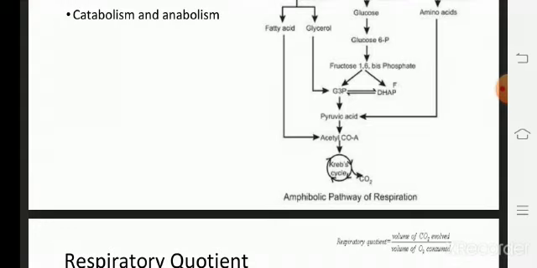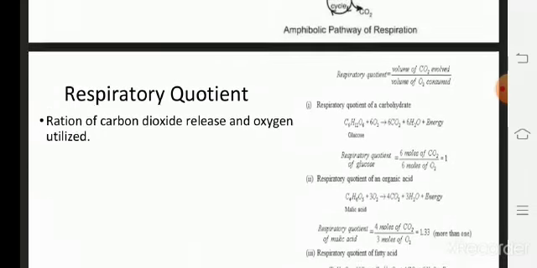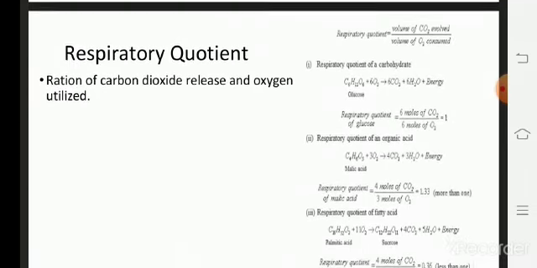Then we will move on to the last part, that is respiratory quotient.